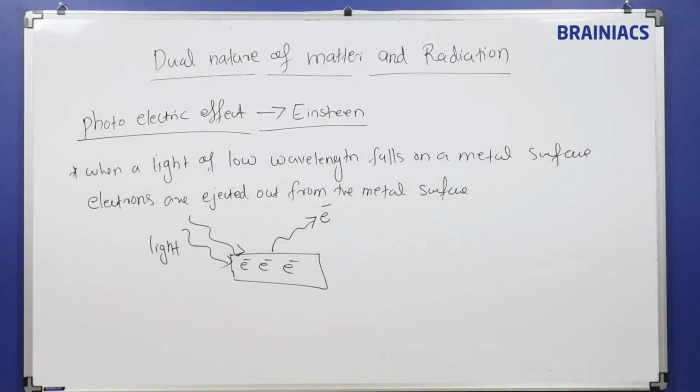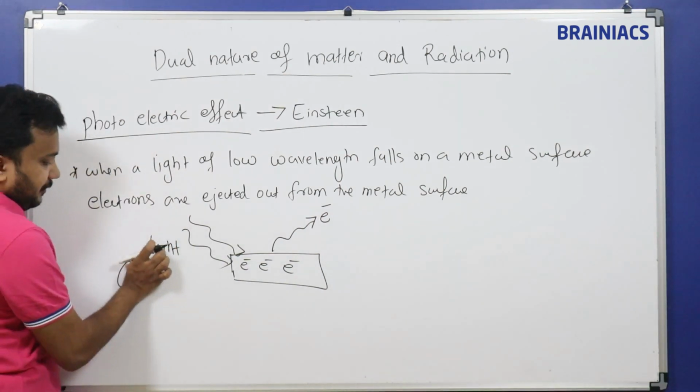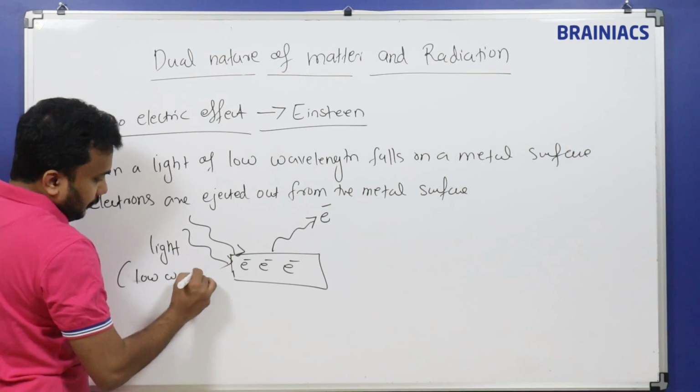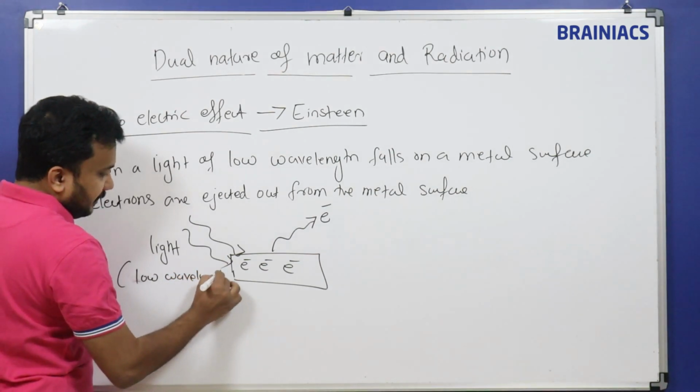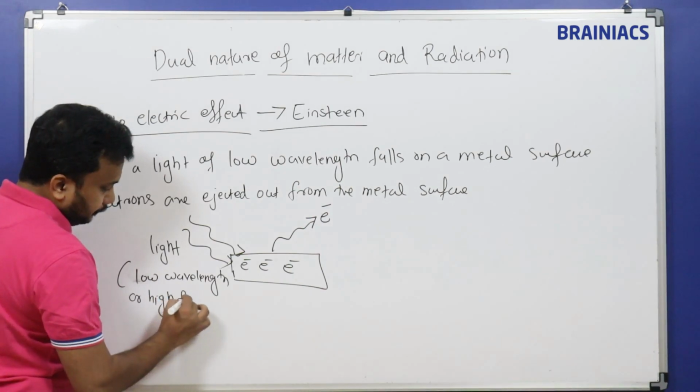When light of low wavelength falls on a metal surface, the electrons are ejected out. What is light? Light will have a low wavelength. Frequency and wavelength are inversely related, so I can also say high frequency. Both are the same.